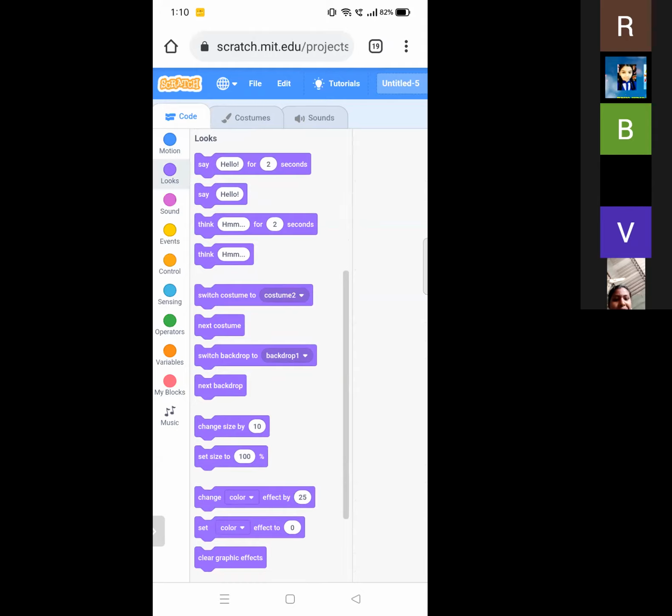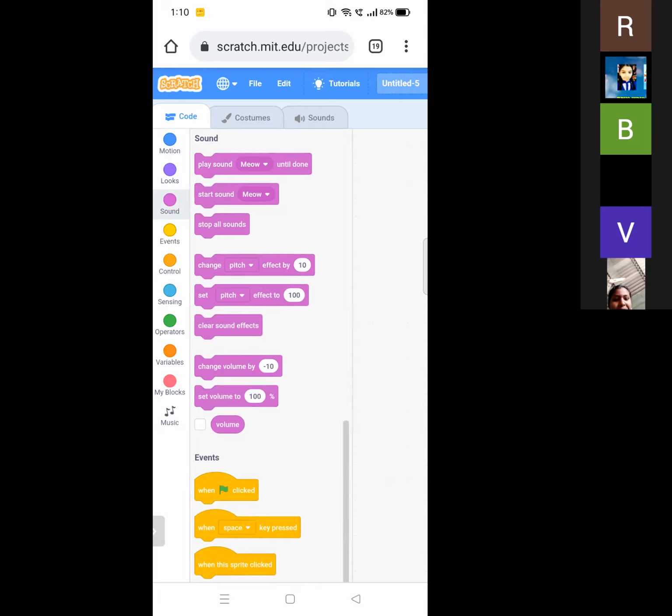Next, sound blocks. So these sound blocks are one of the 10 categories of Scratch blocks. They are color coded pink and they are used to control sound functions. There are currently 9 sound blocks, 8 stack blocks and 1 reporter block.